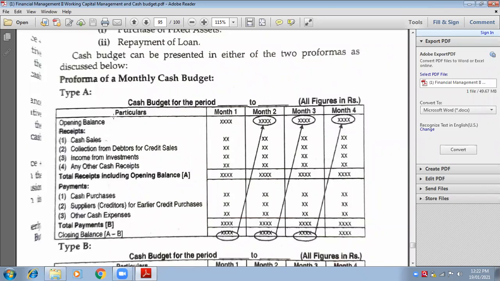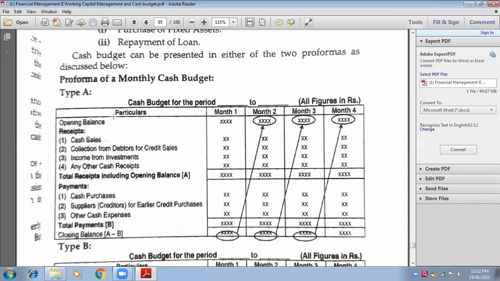Please don't worry about lengthy columns. A maximum of 3 or 4 months will be asked. Sometimes 3 months, sometimes 4 months. If at all a lengthy problem is there, then 5 months. Not more than that. Is it clear, everyone? Yes, ma'am.